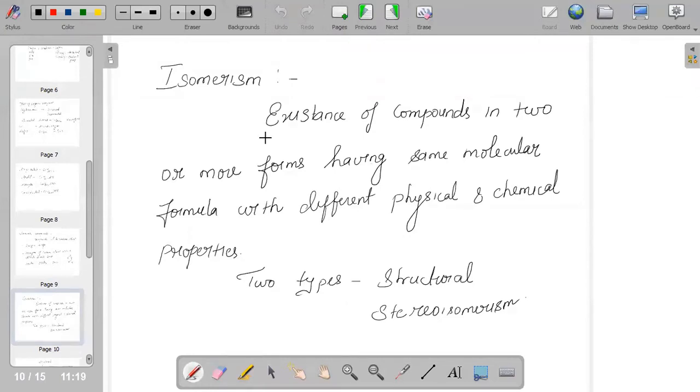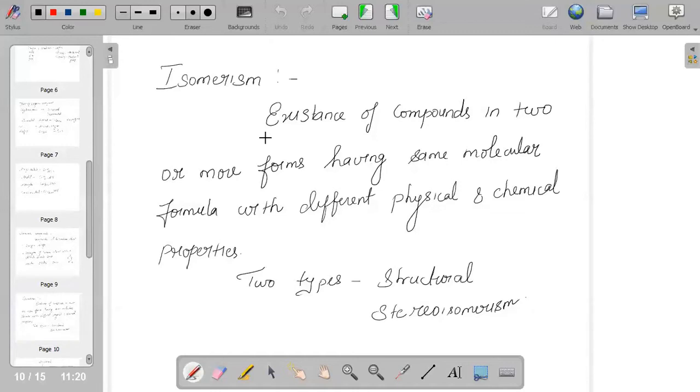That means they have the same molecular formula, but their physical and chemical properties differ. In high-level categorization, it is classified into two types: structural and stereoisomerism.